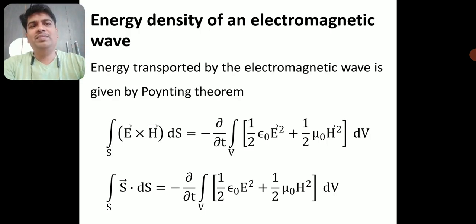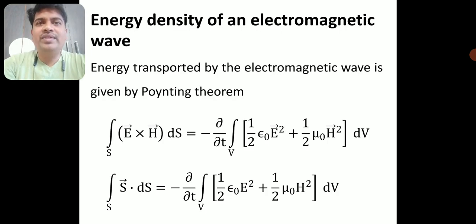The same Poynting theorem I am using here, looking for the energy transported by the electromagnetic wave, which is the surface integral of E cross H into ds, and that is equal to minus dou by dou t of the volume integral of half epsilon naught E square plus half mu naught H square into dv. This is the Poynting theorem which I derived in my last video. I have told you that this theorem is very important for the exam as well.